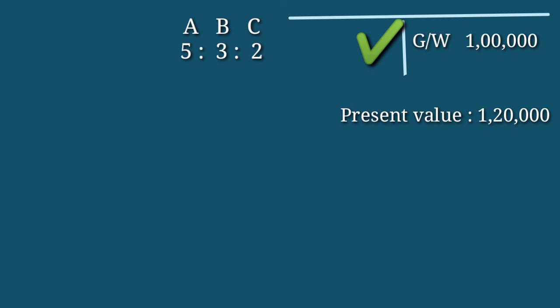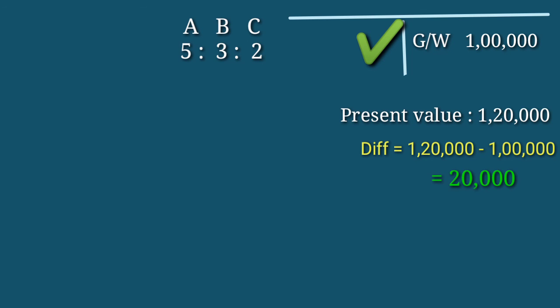We will calculate C's share on 20,000 only. Here the difference in goodwill is rupees 20,000. That means present value minus book value: 1,20,000 minus 1 lakh, 20,000 is the increase.